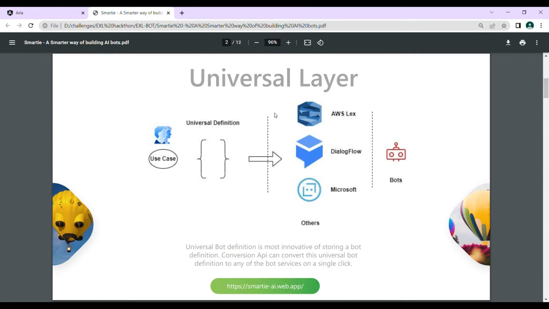So the universal bot definition is the most innovative way of storing bot definitions, and the conversion API that the Smartie admin gets can convert this universal bot definition to any of the bot services on a single click.